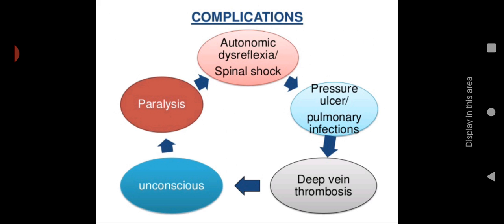Then, what are the possible complications? It includes autonomic dysreflexia or spinal shock. Those who have recovered from spinal cord injury may have autonomic dysreflexia or spinal shock. Then pressure ulcer because of long-term bed rest. Then pulmonary infections: because of NG feeding, endotracheal intubation or tracheostomy, there is a chance of pulmonary infections like pneumonia. Then deep vein thrombosis because of inactivity or immobilization. Sometimes they can go into unconsciousness, and finally paralysis. So these are the possible complications of spinal cord injuries.